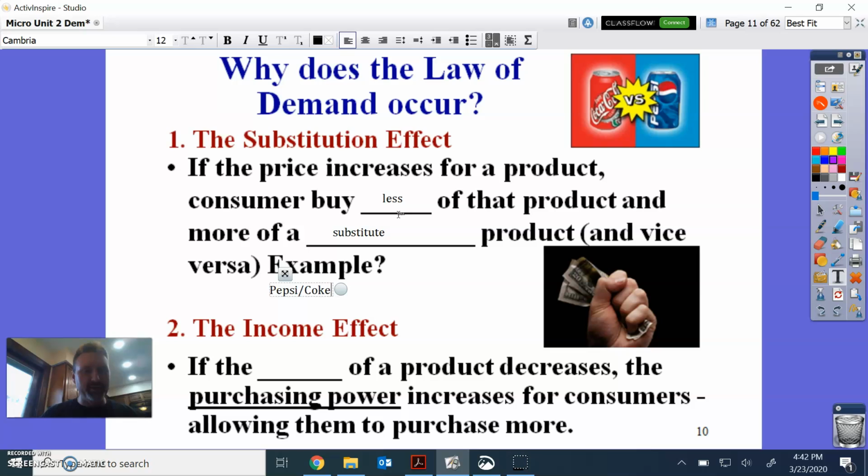It's got to be Heinz. So for a majority of Americans, the substitution effect works. Okay. The second one, guys, is this idea of the income effect.